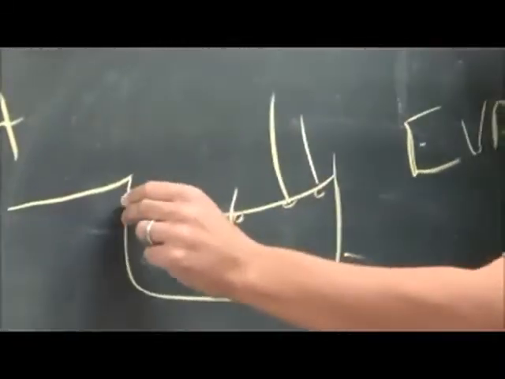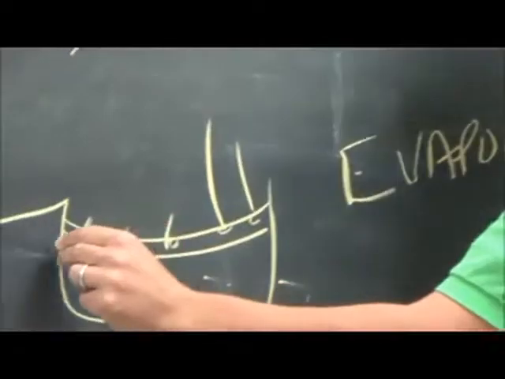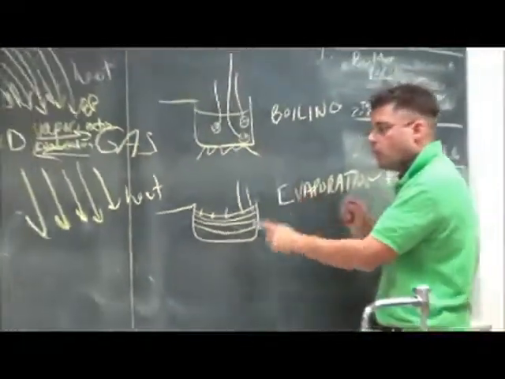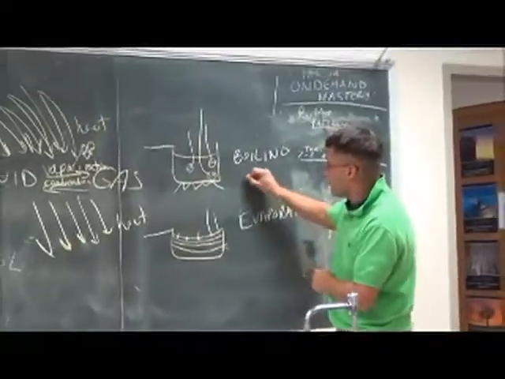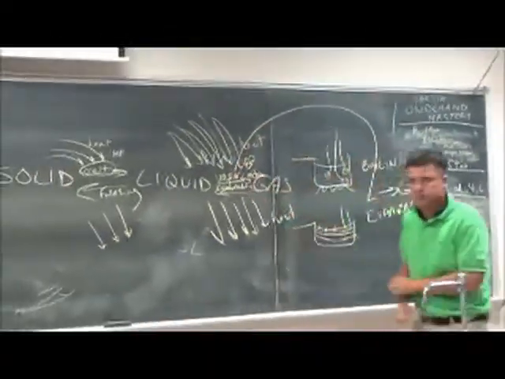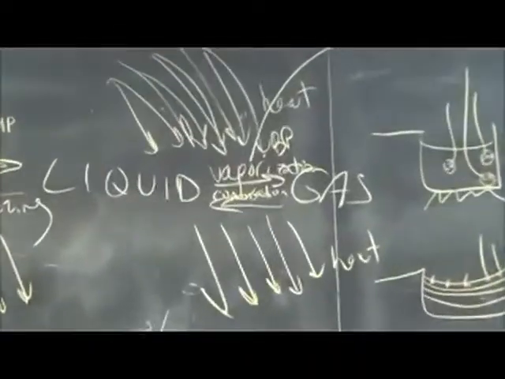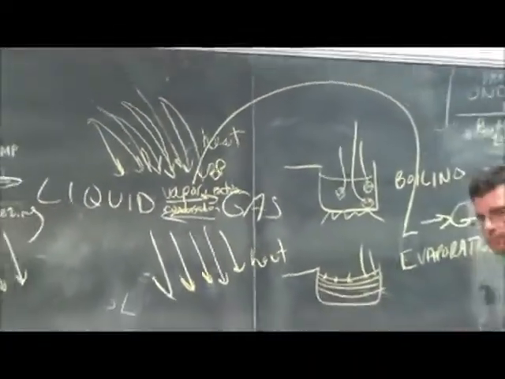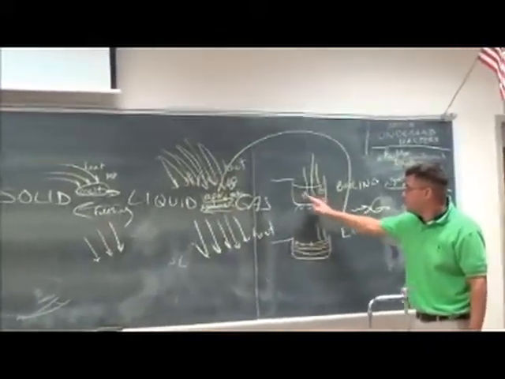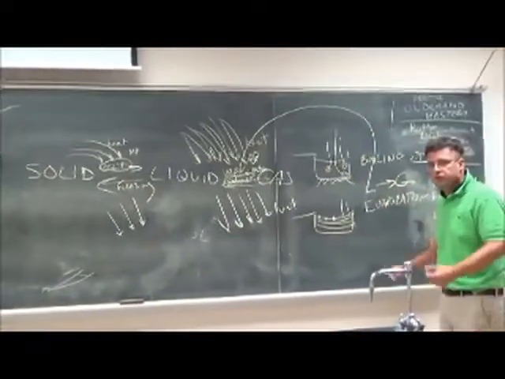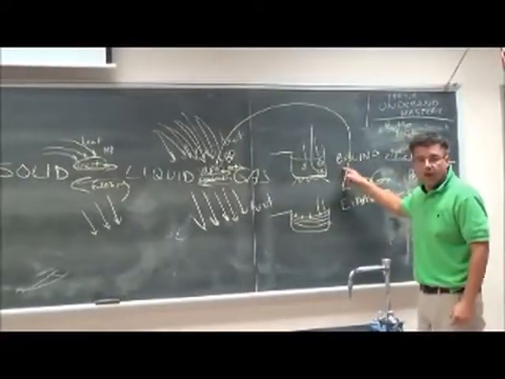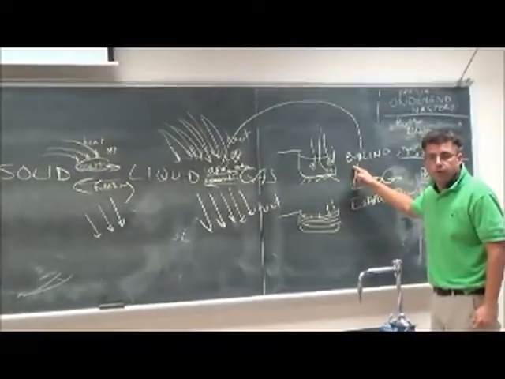And eventually, the liquid level decreases and drops over time. But here's the one cool thing. They both are liquid to gas. They both are forms of vaporization. They both involve an influx or a gain of energy. But evaporation only occurs at the surface, boiling throughout. Evaporation can happen at many different temperatures. Boiling has one critical point, one boiling point temperature.